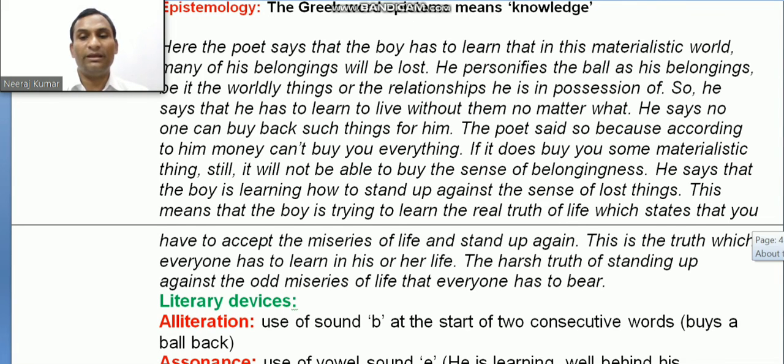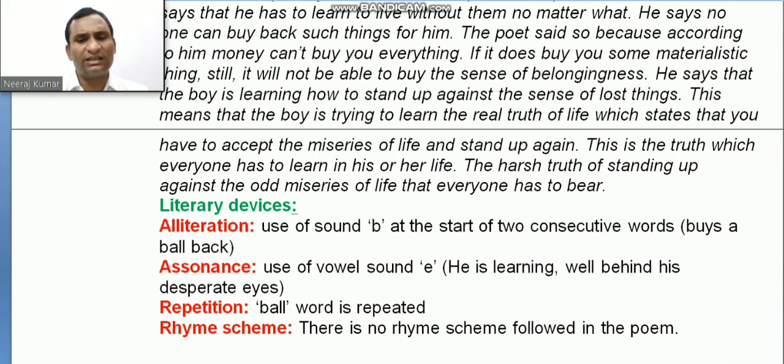So what does it mean? Materialistic things can be bought, but attachment cannot be bought. You have feeling for a particular thing, and you are going to buy a new thing, but there will be no attachment with the new thing, which attachment you had with the old thing.